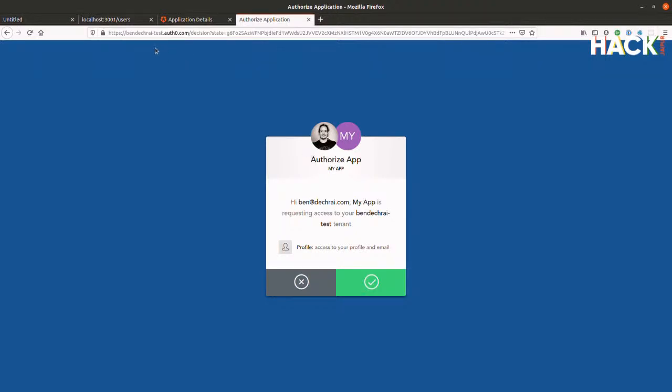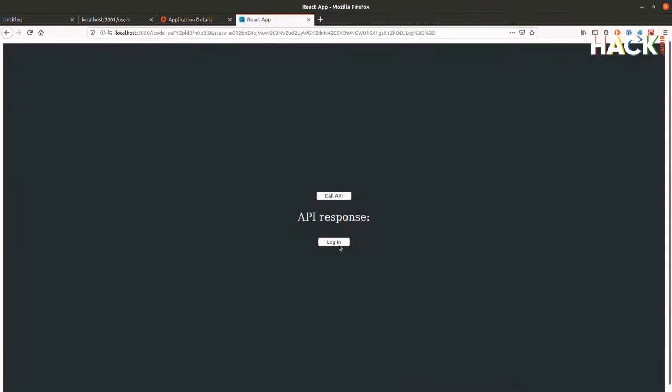If I was not running this demo on localhost, this would not pop up. But because it's localhost, it pops up. It's just one of the things that we do to increase security, because localhost doesn't really specify the end application as such. So I'm just going to approve that. And we can see this login button will change into a logout button.